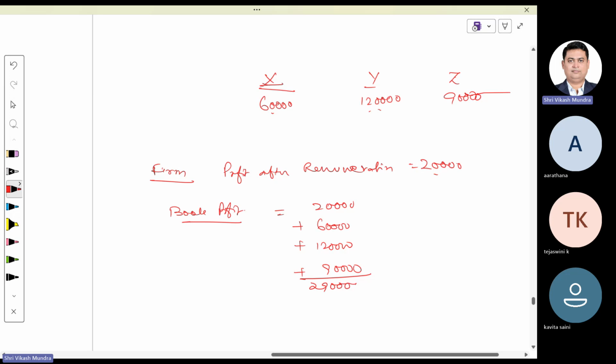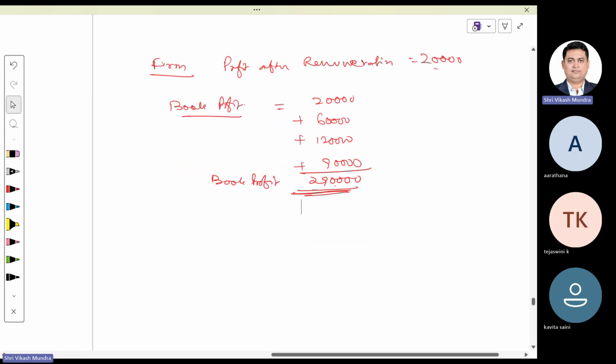Since amount of book profit, this is your book profit, does not exceed 3 lakh, in that case, the maximum amount of remuneration available to the partnership firm is 90% of this book profit.